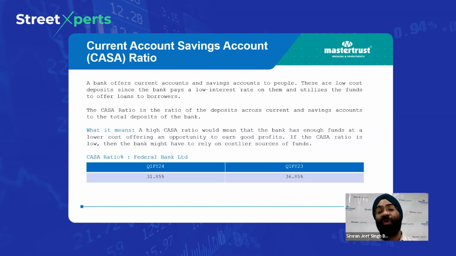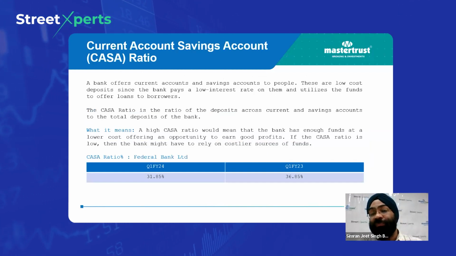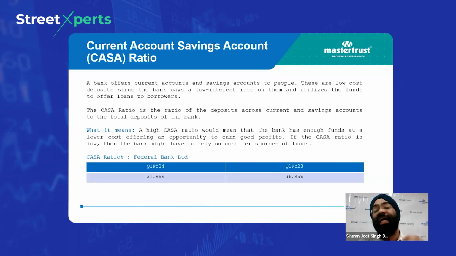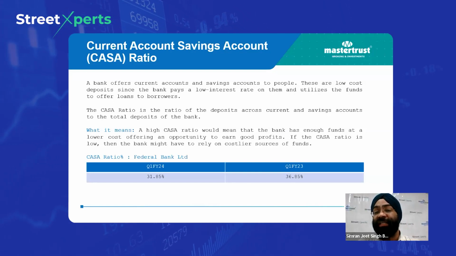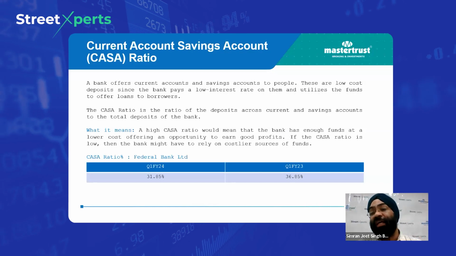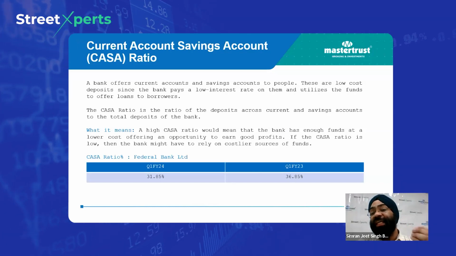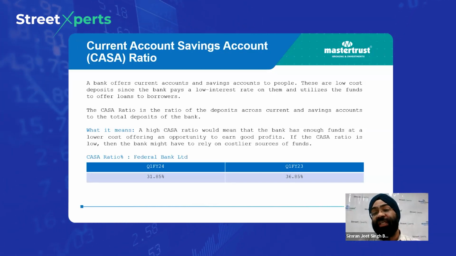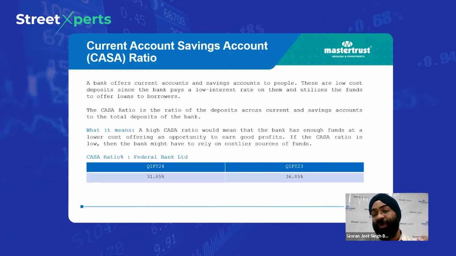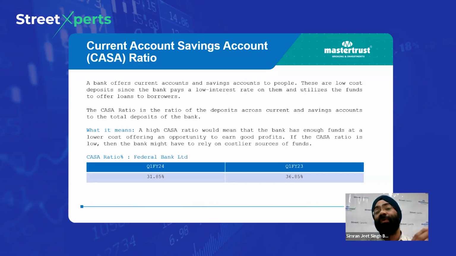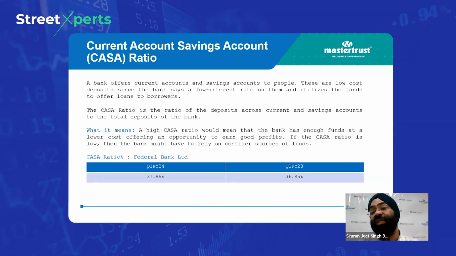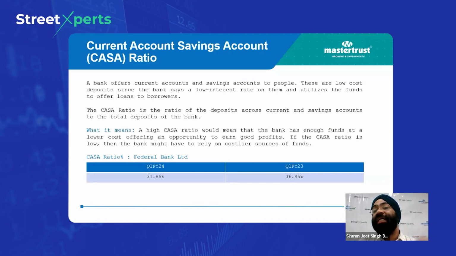Third, let's move forward, that is the CASA ratio. CASA talks about the current account and the savings account for the bank. Again, we will understand this in very layman language. For example, let's say a bank has total deposits of 100 crores. What can the total deposits of a bank be? It can be in the form of savings account, FDs, term deposits, current account. Okay, so the bank has total deposits of 100 crore,